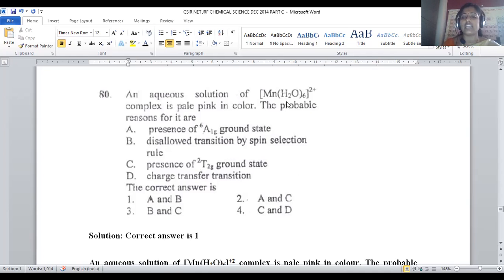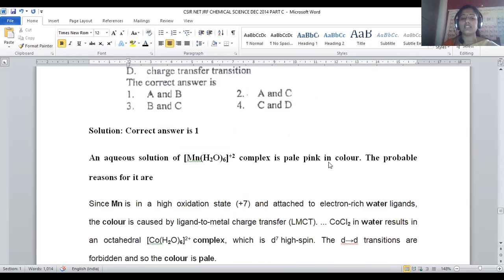So it is exceptionally the transition metals that give intense colors. That is purely because of d-d transitions. Another property is called charge transfer spectra. That is another reason these complexes exhibit color, because these complexes absorb light in the visible region. That is because of d-d transitions and charge transfer transitions as well. That's the reason they exhibit different colors.